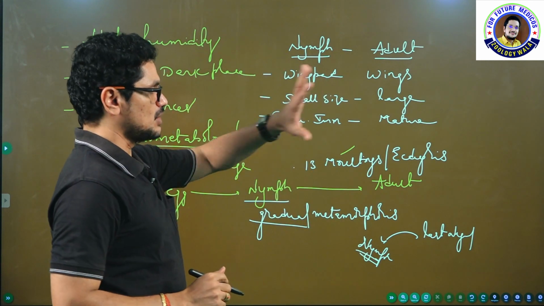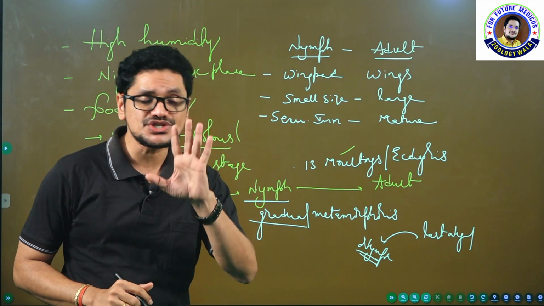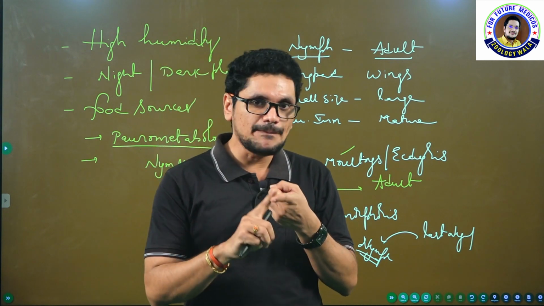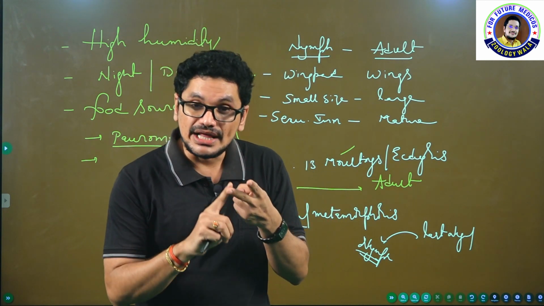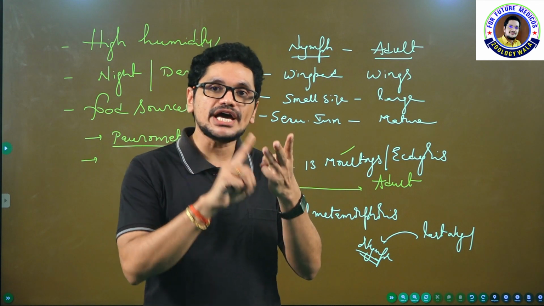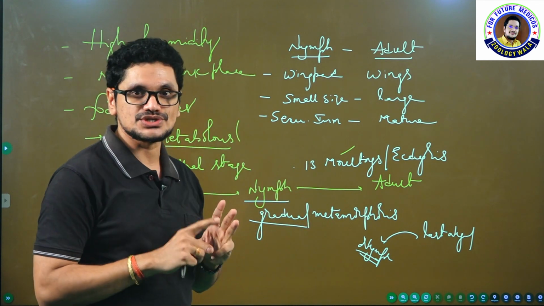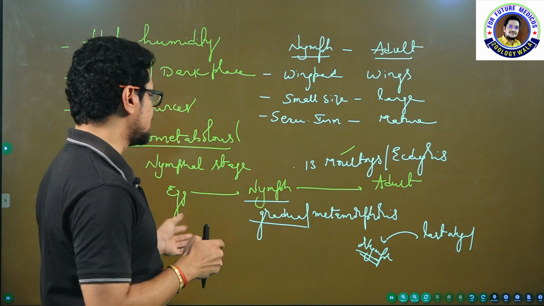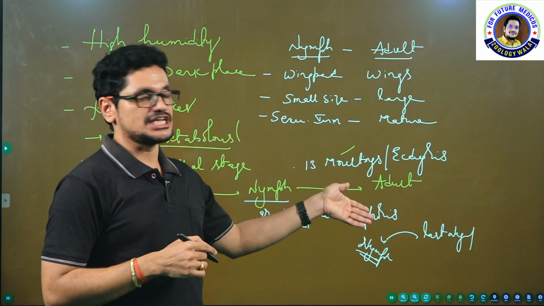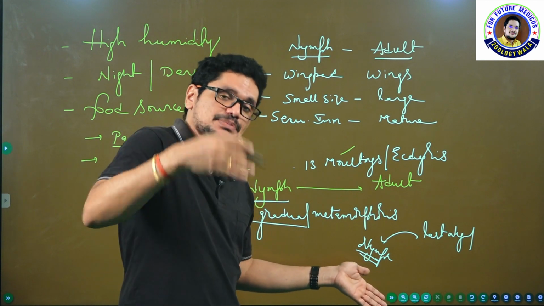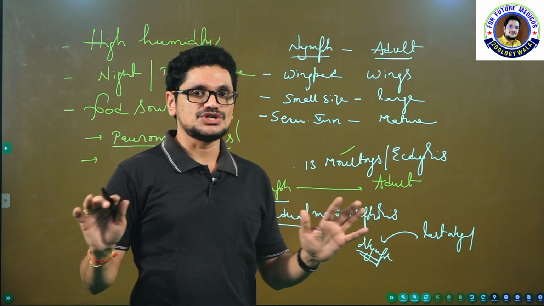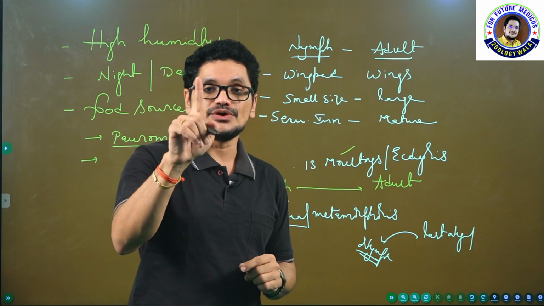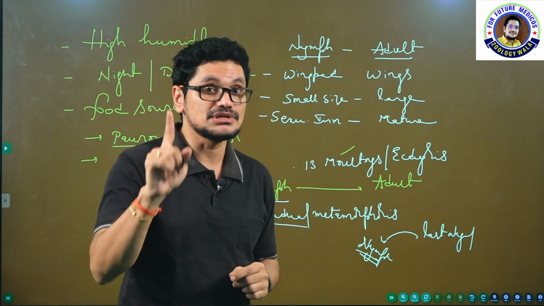Okay, Paurometabolous development. So what are the questions which may be asked in the examination? The development, Paurometabolous, and the length of the ootheca, where the ootheca will be dropped near the food source, where relatively high humidity, not low humidity, and how many moltings will take place. Wing pads are present for which nymph. These are the questions asked in examination. So the difference between nymph and adult: you have to remember one important point, nymph resembles adult.